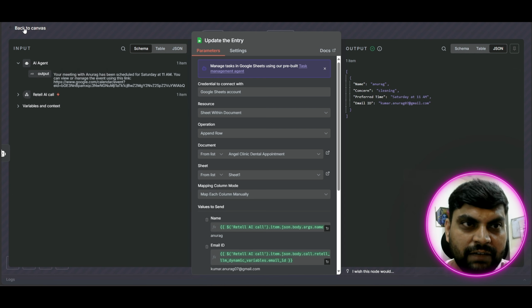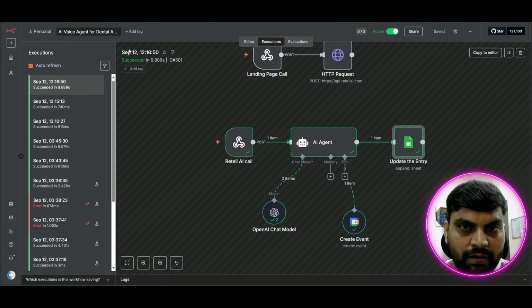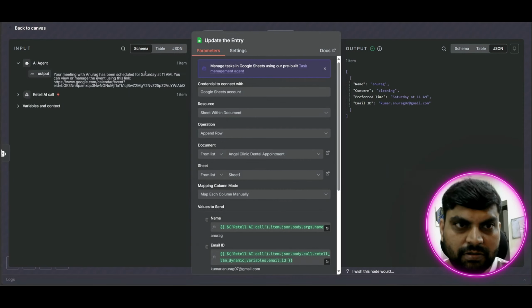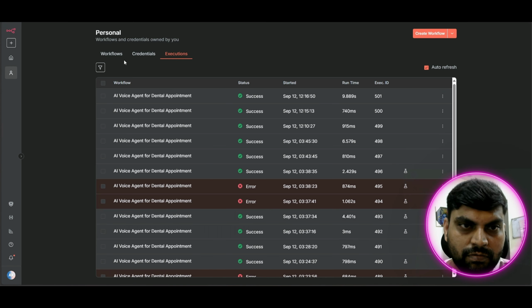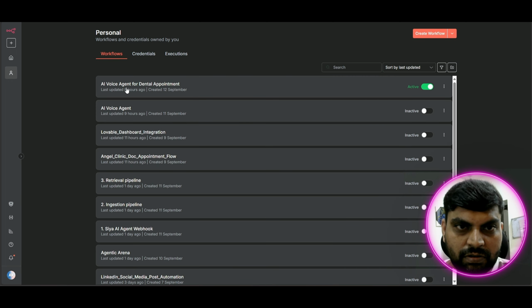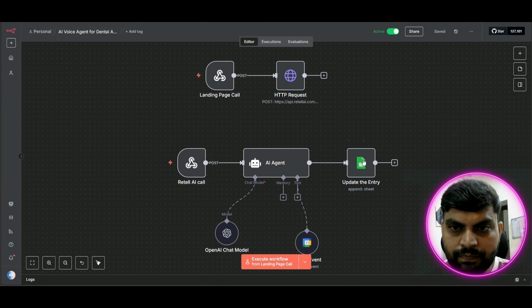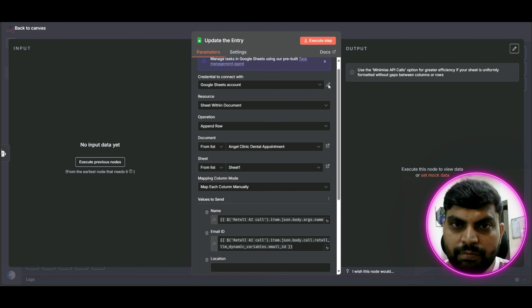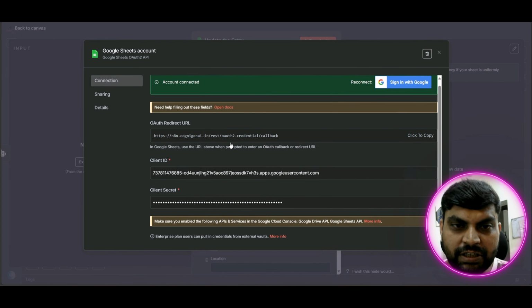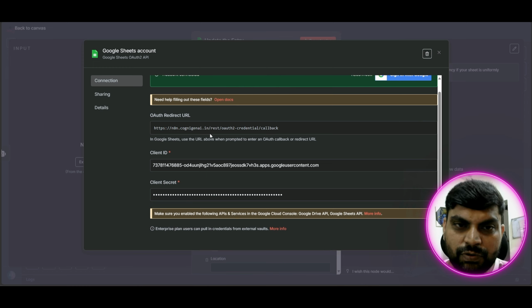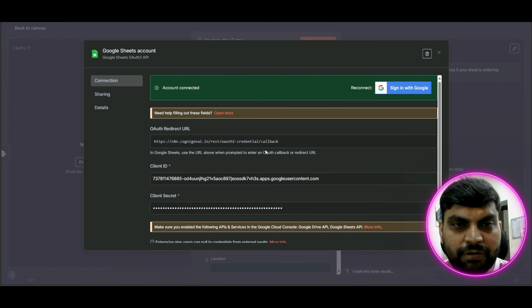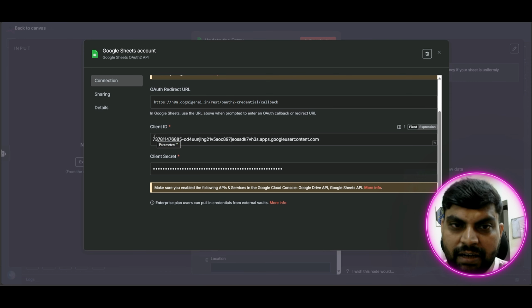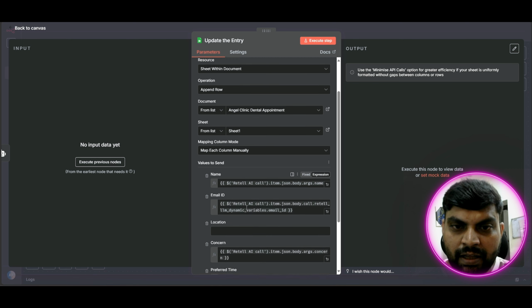I'll show you the Google Sheet which I have connected here. Let's go back to our workflows. I have configured my Google account, and since I'm hosting it on my VPS cloud, I have to configure the client ID and client secret. For this, I had to create my account in Cloud Console, and from there I get the client ID and client secret.